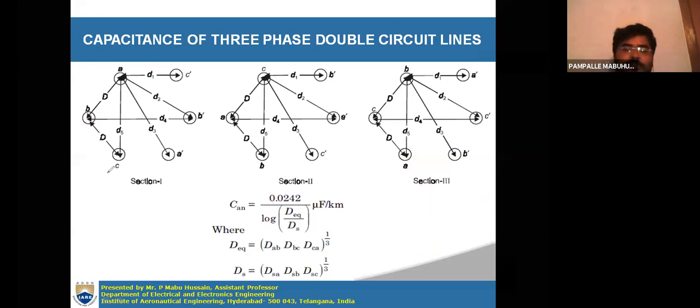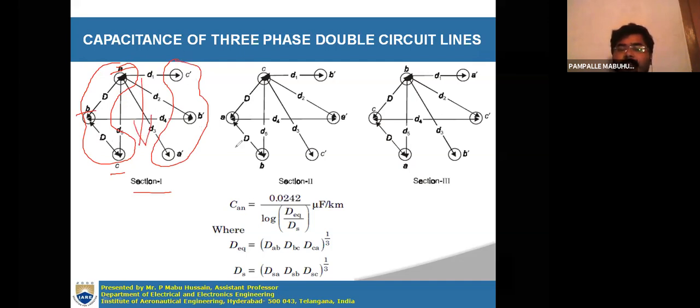Now in this section we are going to derive the capacitance for the double circuit transmission line, right? In a double circuit transmission line you will have two sets of three phases. So this is one set, you have A, B, C, one set of conductors. Another set is this one, A dash, B dash, C dash, in the opposite direction. So A, B, C is in this direction, A dash, B dash, C dash will be in the opposite direction.